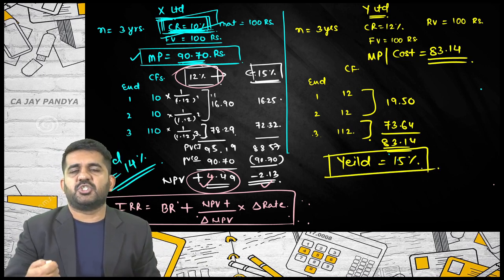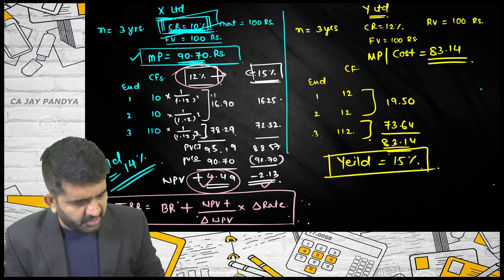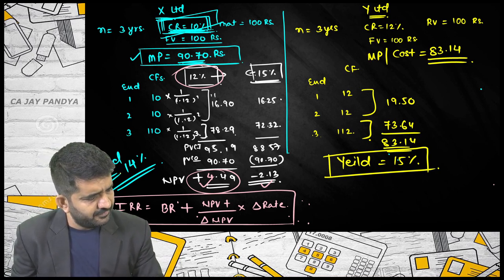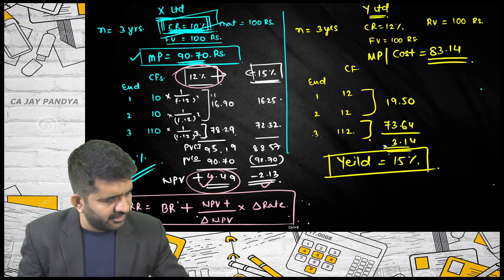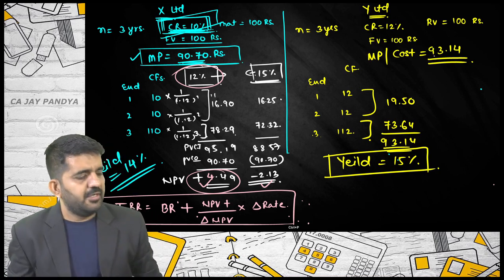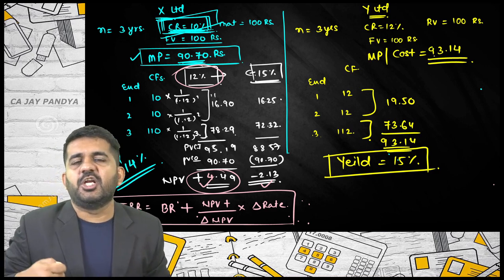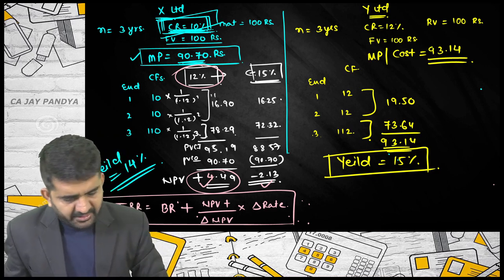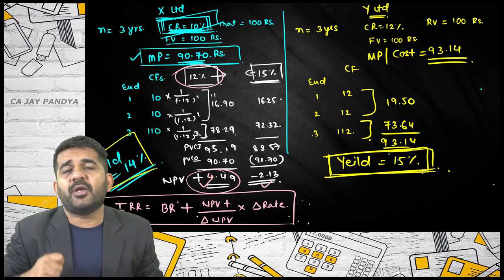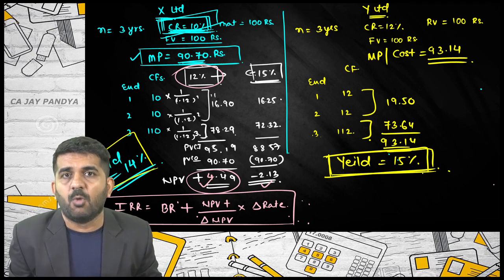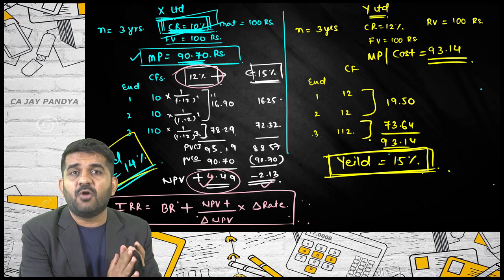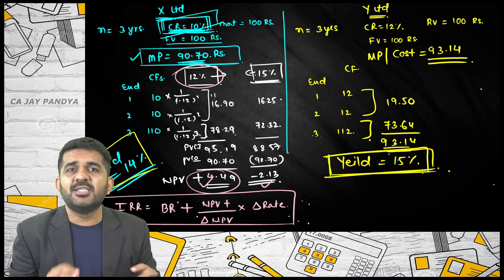I have taken the question in such a manner that my yield comes to 15%. So here the yield is 14%, and the price is 93.14. It is 93, sorry. I have taken intentionally yield of 15%. Here my yield is 14%. Here my yield is 15%. I hope all of you are absolutely clear what is the yield of the bond. Actually, what the bond is earning in terms of percentage. So this is the yield of the bond.